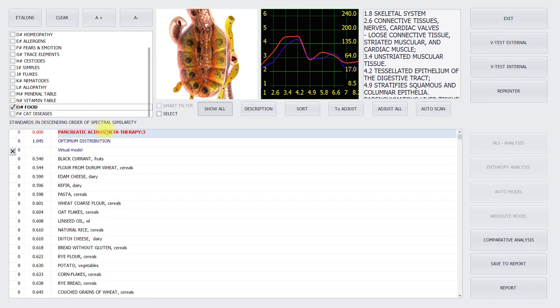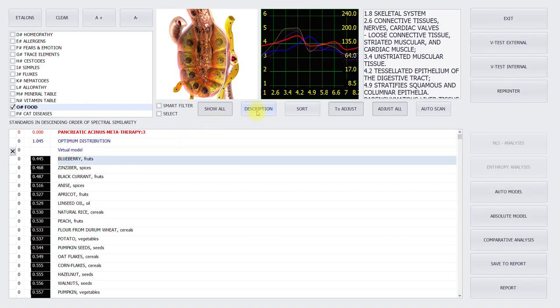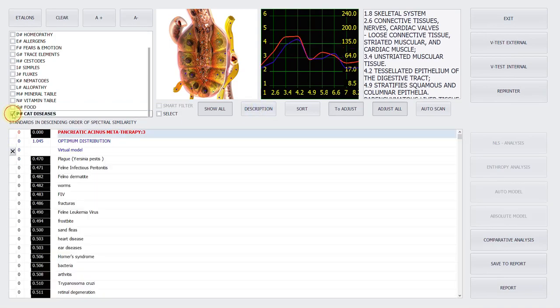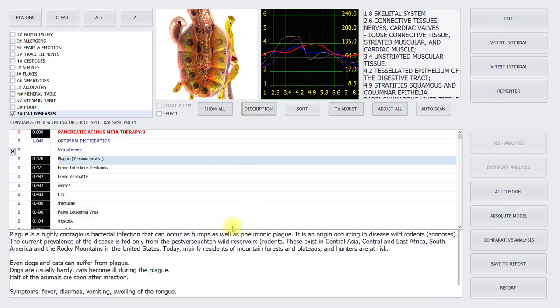Now, for example, if you look at food, just all. Here you have several buttons, show all, description. So for example here, if you select an item and you put on the description, okay, maybe with cat disease is better to see. You put the description, you get a description of the cat disease.